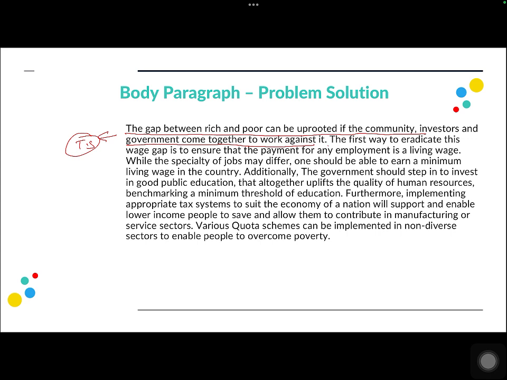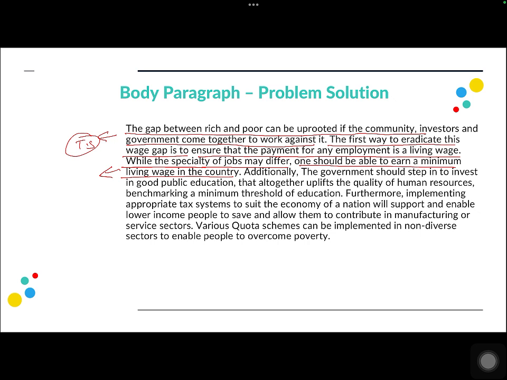After mentioning the topic statement, I'm going to talk about the first solution: to eradicate this wage gap is to ensure that payment for any employment is a living wage. While the specialty of jobs may differ, one should be able to earn a minimum living wage in the country, right?